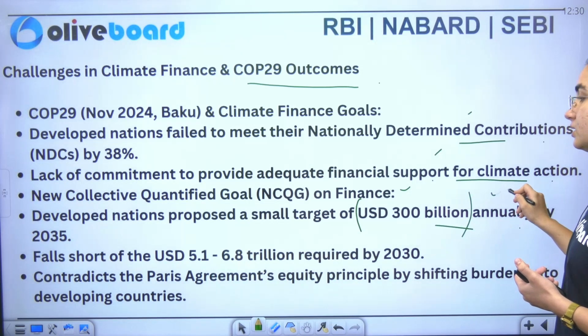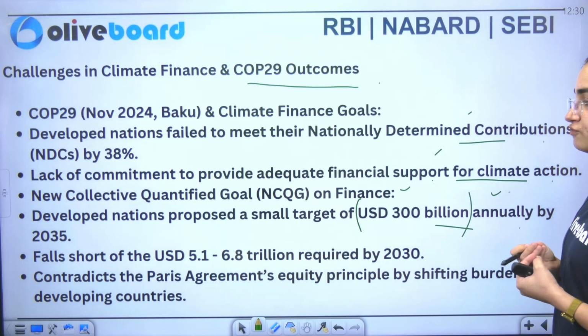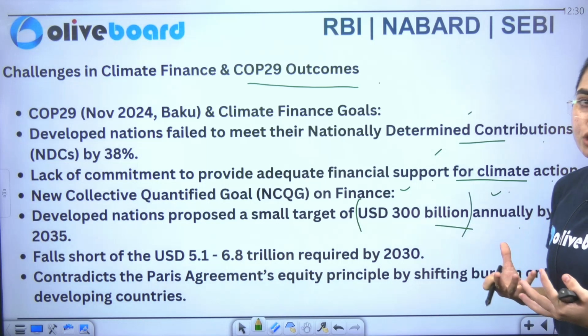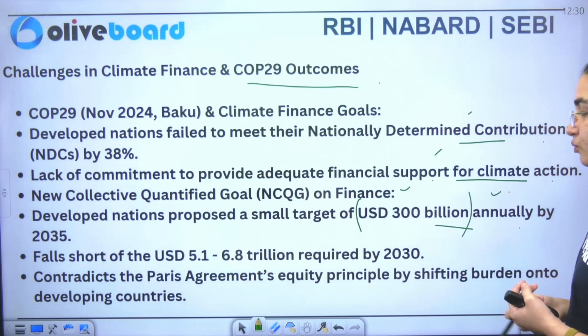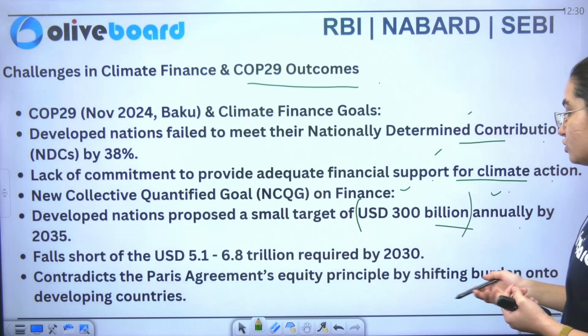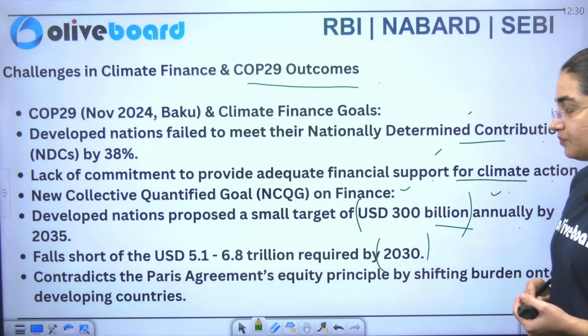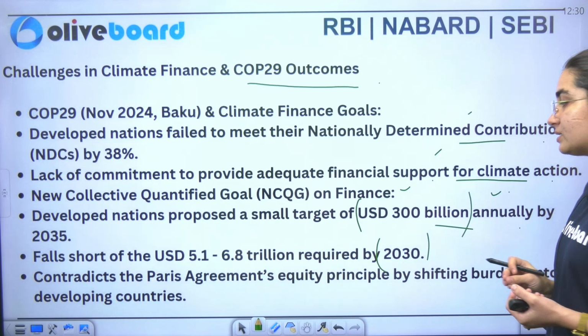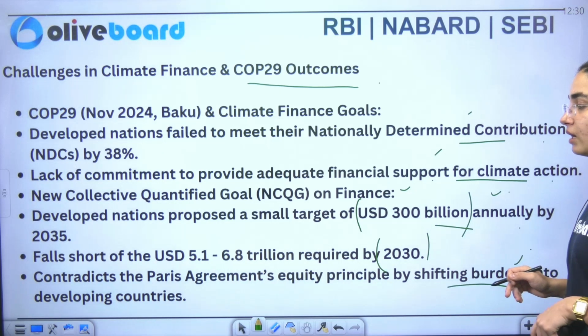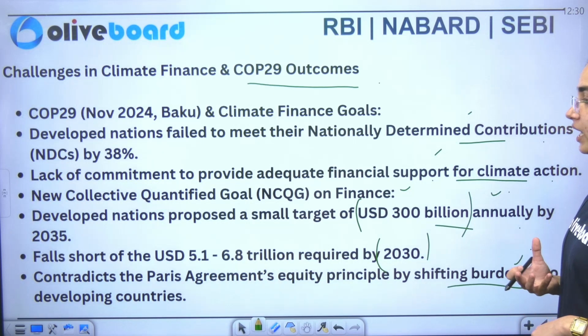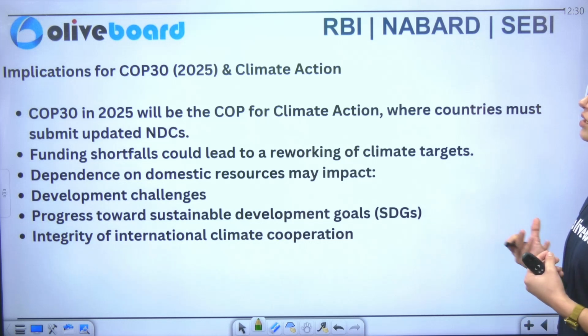This falls short of the USD 5.1 to 6.8 trillion that is required by 2030. Similarly, it contradicts the Paris Agreement's equity principle by shifting the burden onto developing countries. So these are the outcomes of COP29.